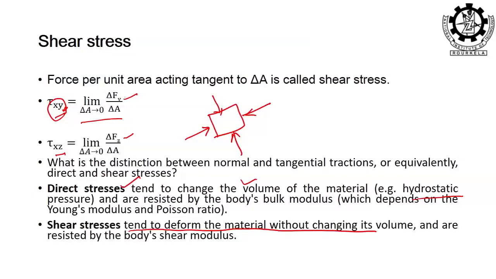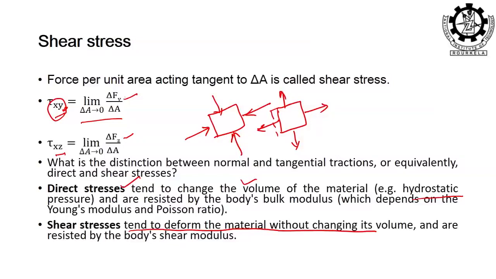In a 2D case also, it is compressed from all directions or stretched from all directions. Uniformly distributed loads will try to pull the body in all directions, and it is going to elongate. How is it possible that it is elongating, but the volume is not changing?